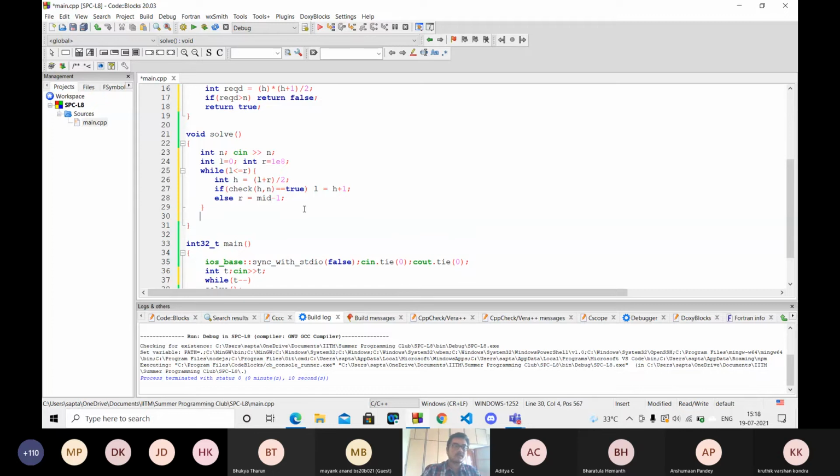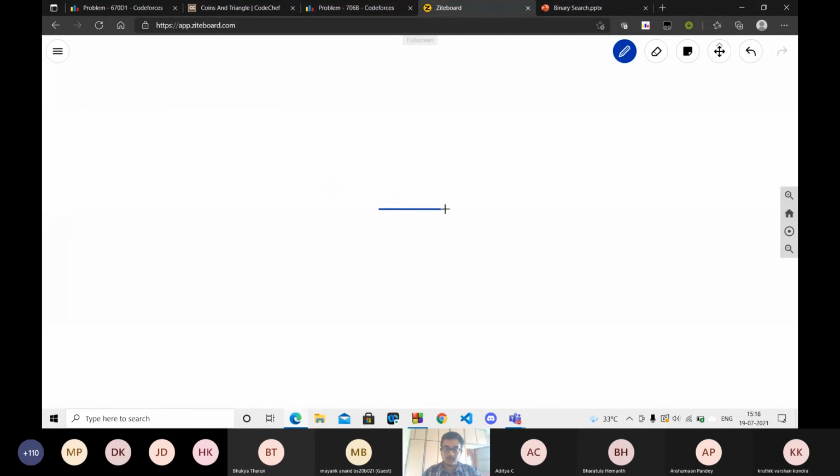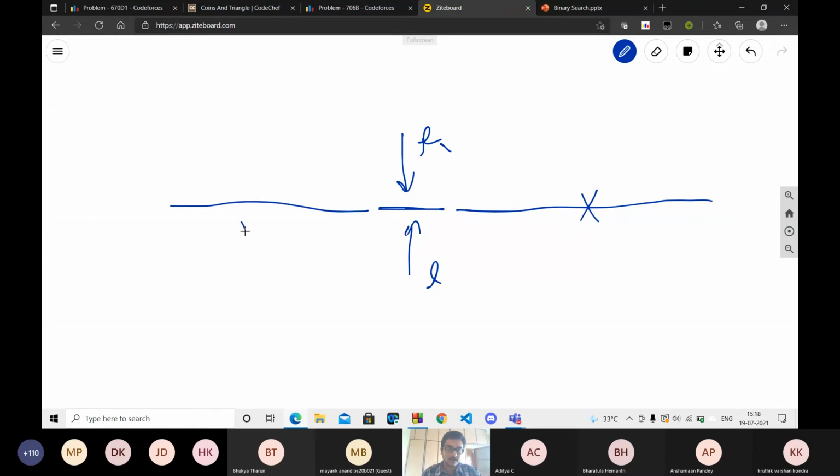And then once again, what I need to print, I can determine using the last particular case when L equals R. R and L are both at the same position. Since R is there, I've already guaranteed that all the heights to the right of it are not possible. And since L is there, I've already guaranteed all the heights to the left of L are possible. So I need to do just a check for this one.